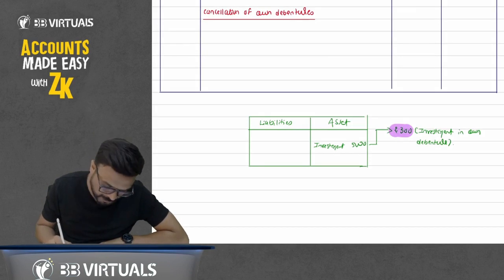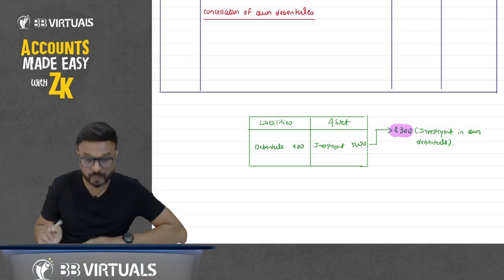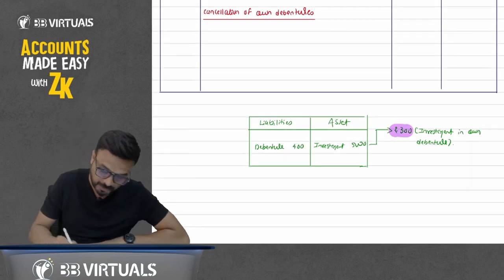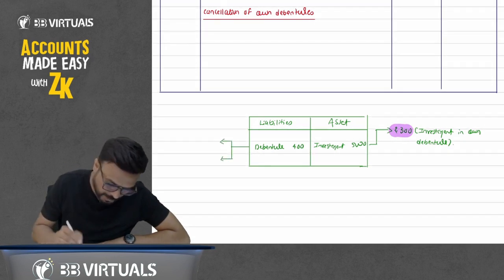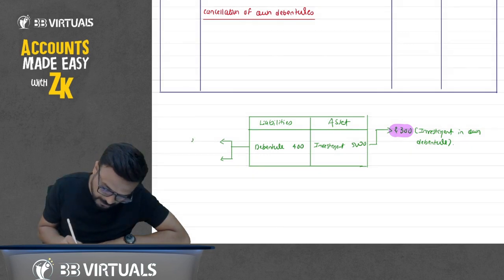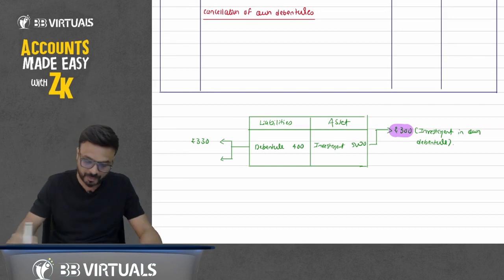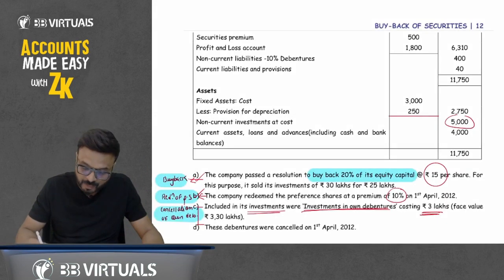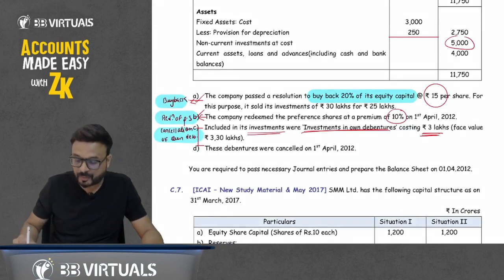So total debenture is 400. Now out of 400, I am discussing only 330. Of the debenture that you have issued in the market out of 400, what is the face value that you have purchased?